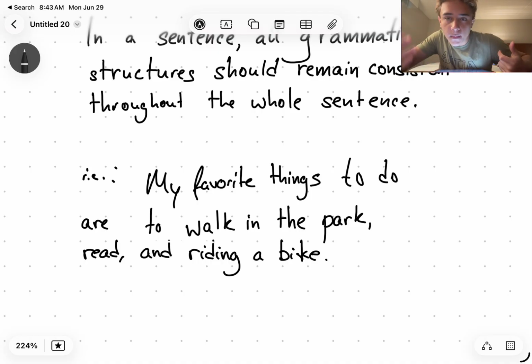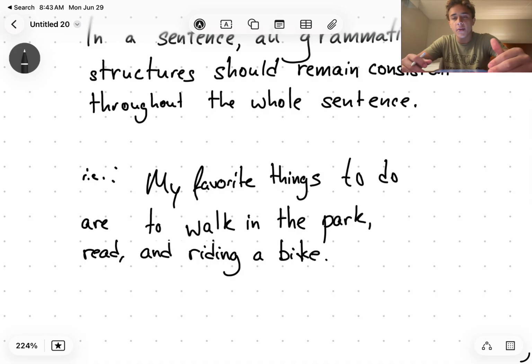And then you have riding a bike, right? Riding a bike is a gerund form. A gerund is basically a verb that ends in ing. So like walking, reading, sleeping, eating, all of those are gerund forms of their verbs. And now you have an inconsistency, right? Because you're listing the first two things you like to do in their infinitive forms and the third thing in its gerund form. So this is a grammatical inconsistency, so it's incorrect, right?